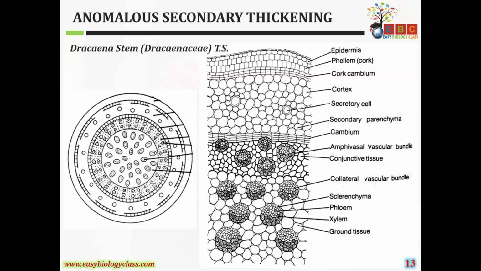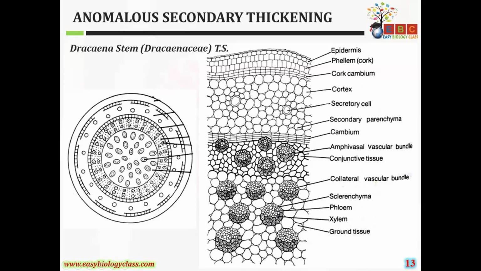So these are the vascular bundles. Here is a collateral vascular bundle. Here is the sclerenchyma. This one is the xylem and here the phloem. This one is totally ground tissue, that is the cortex region. And here this one is the cambium.